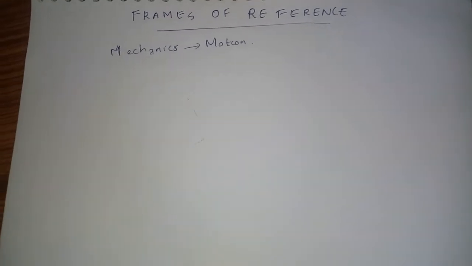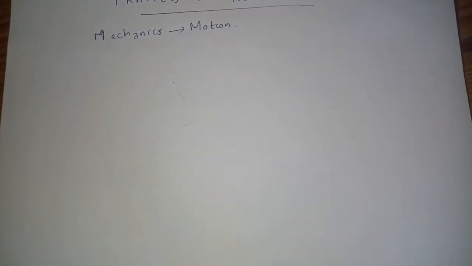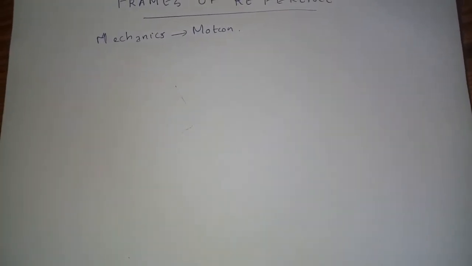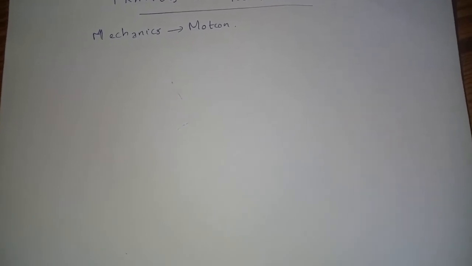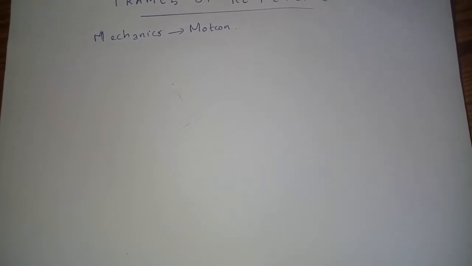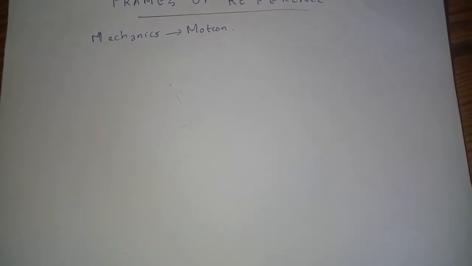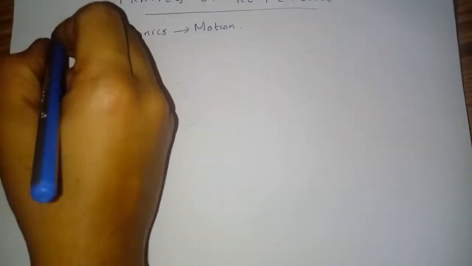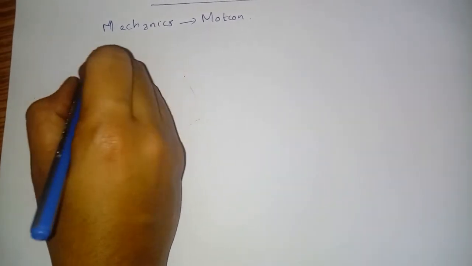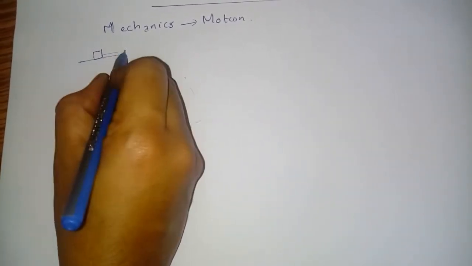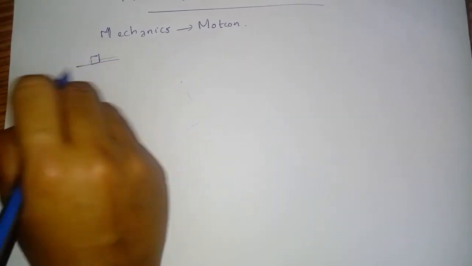You know, in Newton's laws of motion, a body is in a state of motion if it has changed its position with respect to some stationary objects in the surrounding, and is in a state of rest if it does not change its position with respect to some stationary objects in the surrounding. Okay, so if you are considering a state of motion, the body changes its position with respect to some stationary objects.